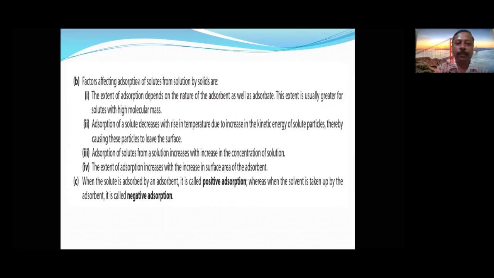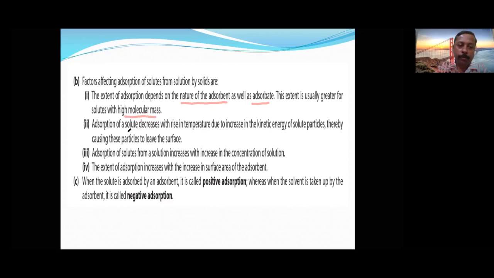Factors affecting adsorption of solutes from solution. Pressure and temperature are for the gases. Okay, for the solute and solution, the extent of adsorption depends on the nature of the adsorbent as well as the adsorbate. So if they both attract each other, automatically adsorption will be more. Usually it is greater for the higher molecular mass. More molecular mass, more will be the adsorption.